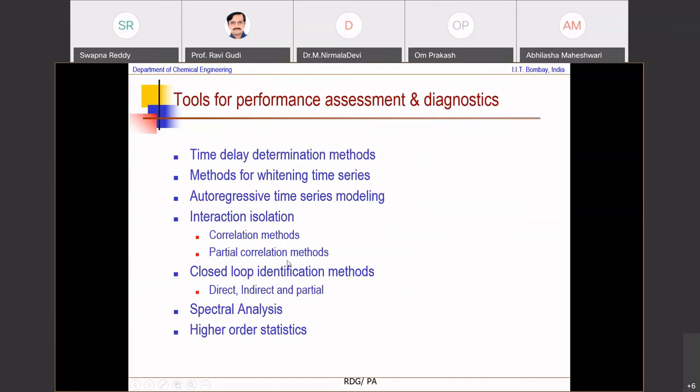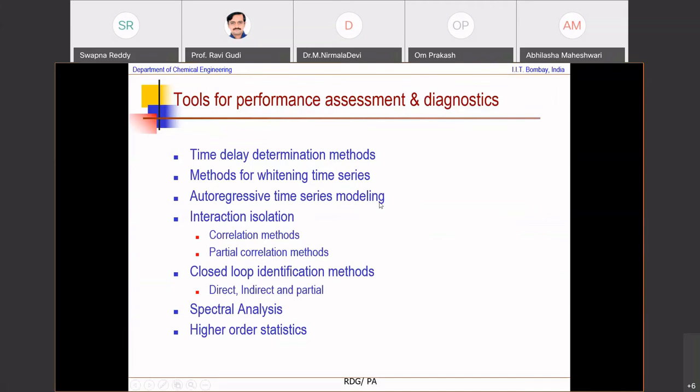Now, tools for performance assessment, there are a whole bunch of them. Time delay determination methods in case time delay changes, methods for whitening time series, because eventually when you're doing variance analysis, you want to be able to estimate the minimum variance benchmark. I didn't spend time on the theoretical analysis of how you estimate the minimum variance benchmark, but that is based on whitening time series.